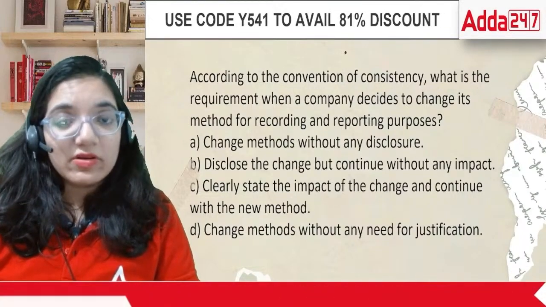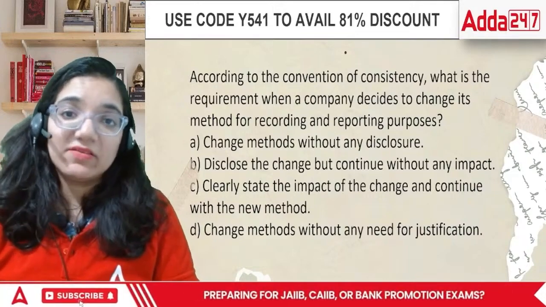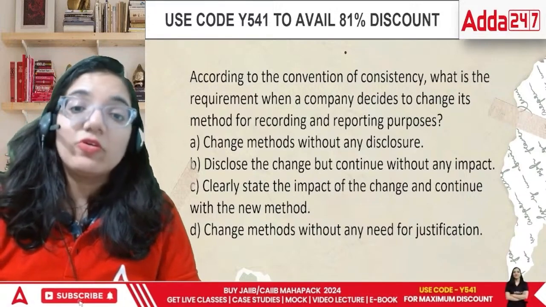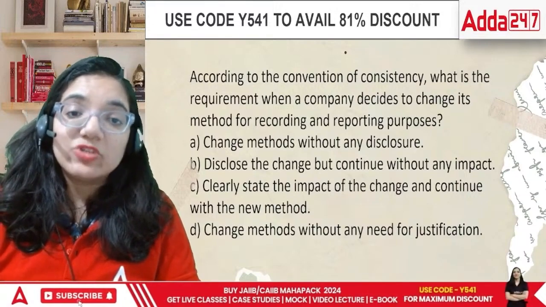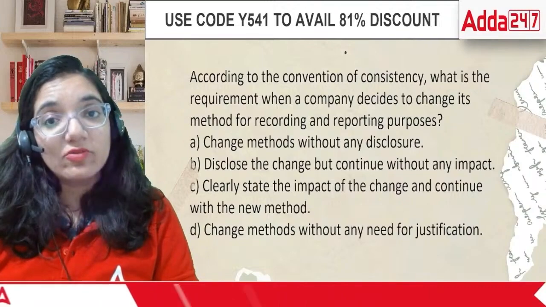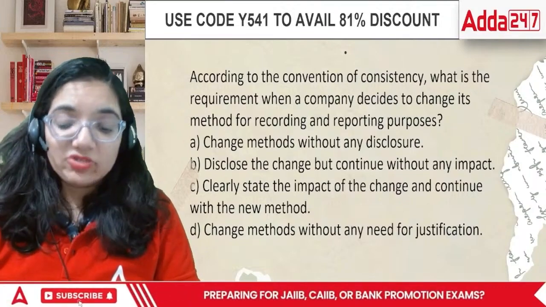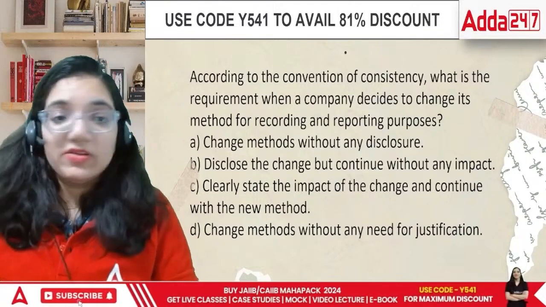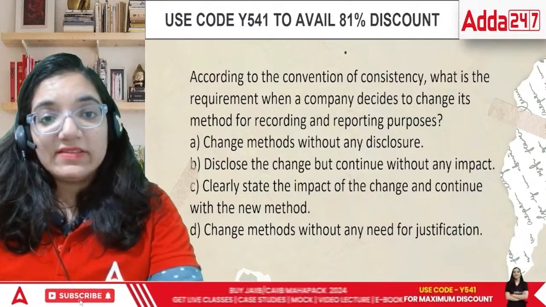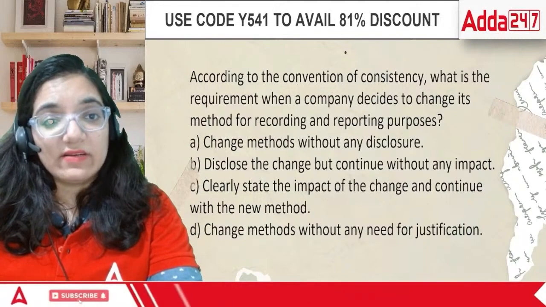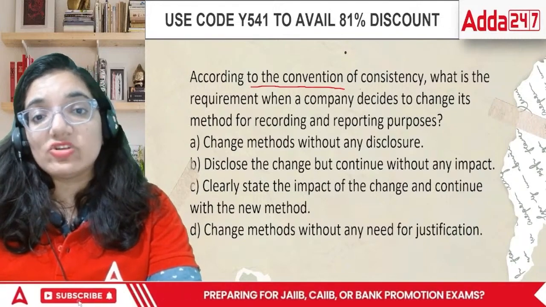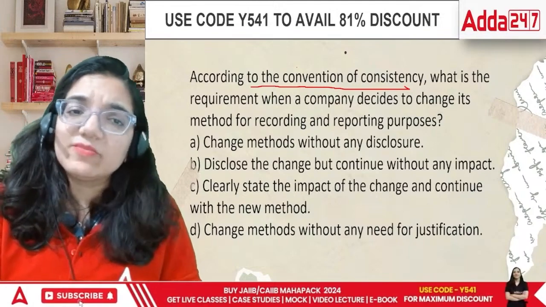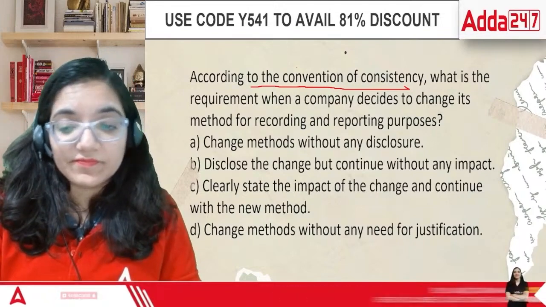Matlab, if you're using method A now, then continue with method A. If you're using method B, then continue with method B. If you want to change, then you should be very clear which particular method you are moving on to, and then you stabilize even. It should not happen that you are changing it again, time and again, right? So that is another point. In this case, it is talking about that according to the convention of consistency. Acha, what is the difference between principles and conventions?